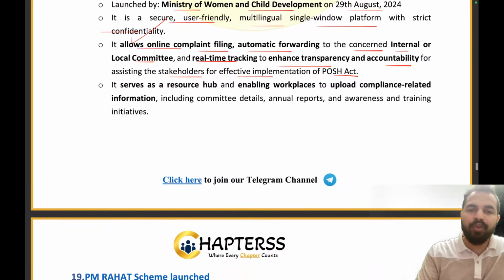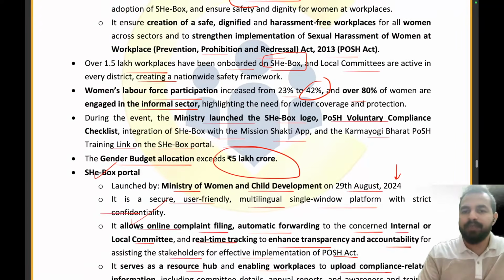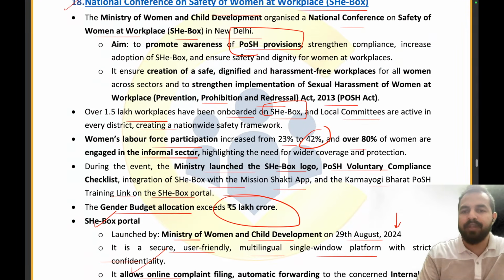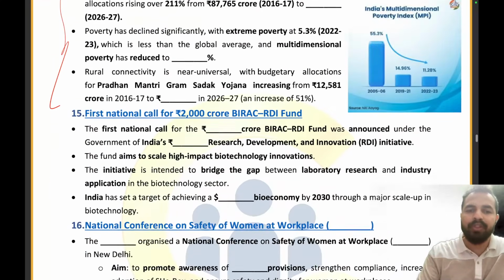It serves as a resource hub, enabling workplaces to upload compliance related information, including committee details, annual reports and awareness and training initiatives. So that's all, my dear friends, from this particular news article. I hope that you guys are able to understand this particular article. Let's try to solve these questions now.